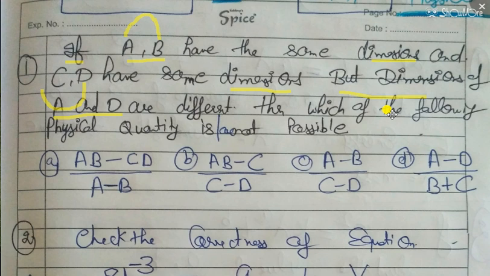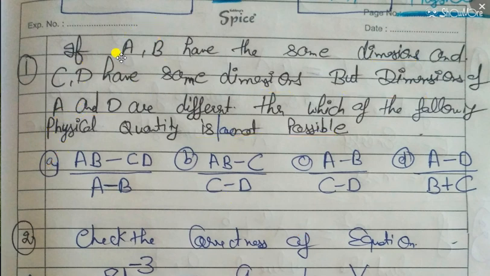Then which of the following physical quantities are not possible? So we have four options, and one of them can be true or more than one can be true. So we have to find the answer. I hope the question is clear to you. Now look at the question.